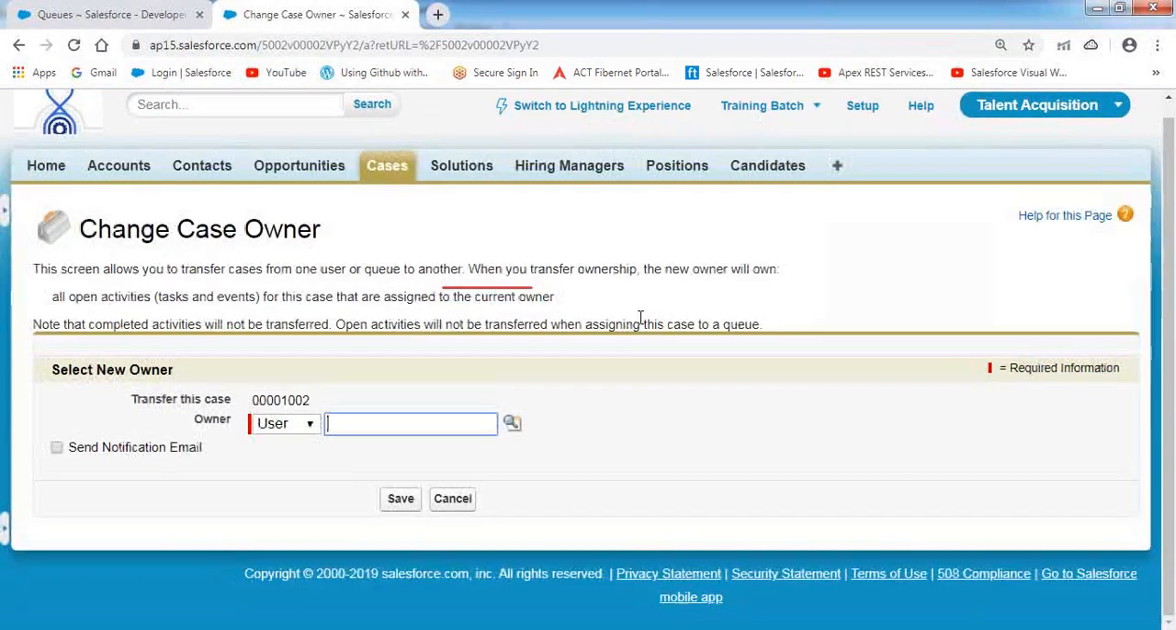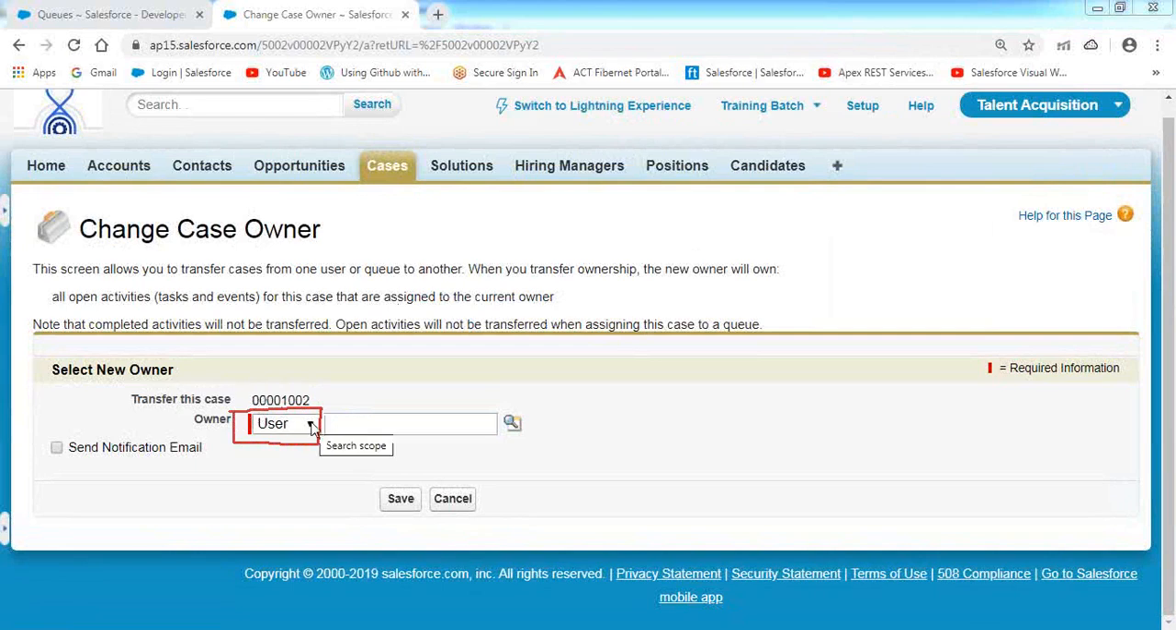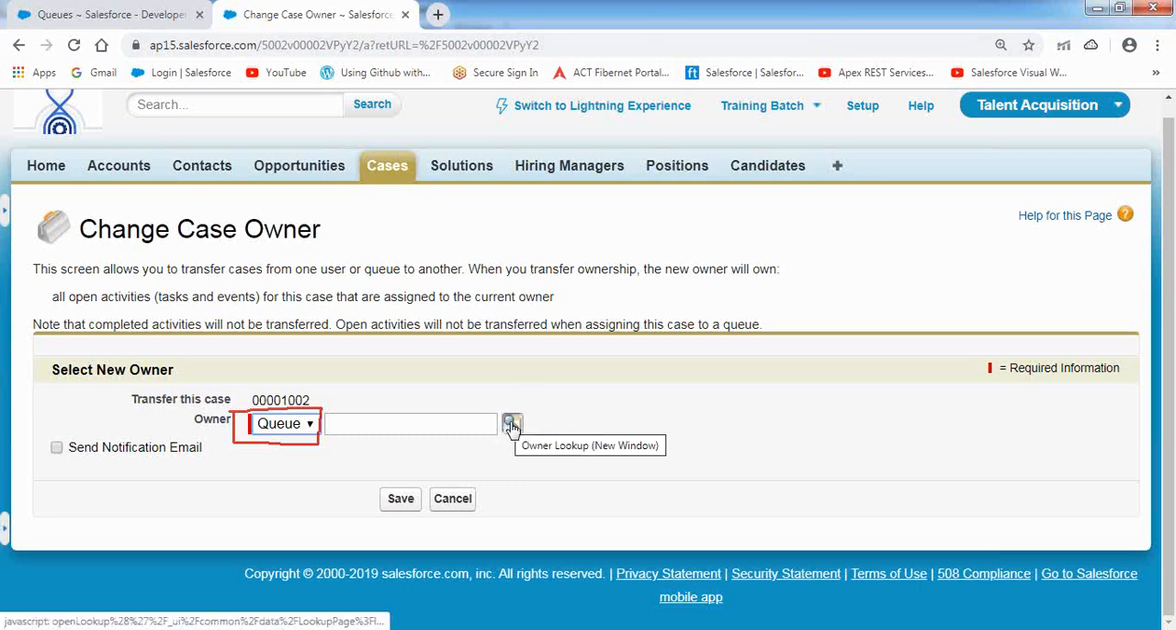Once you click on the change link, it indicates that there is a picklist available. To whom do you want to transfer this case record, to a user or to a queue? We can specify that here. I would like to transfer the record to that queue, so here I'm selecting queue. Select the queue to whom you want to transfer the record. Once you click on this lookup icon, it is populating the queue's information.